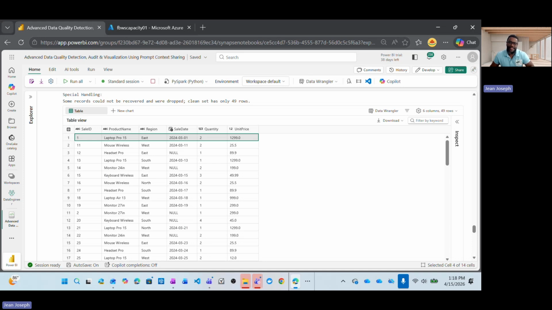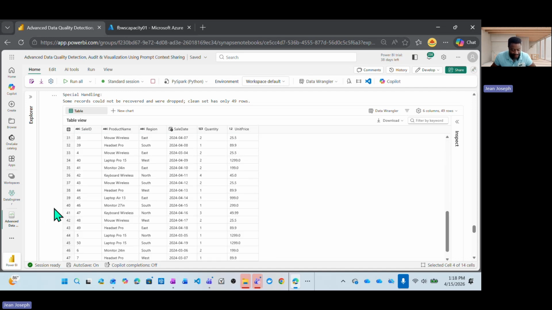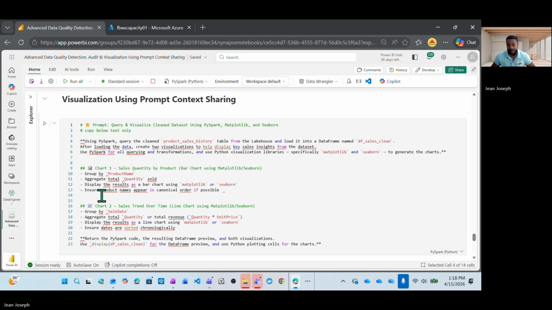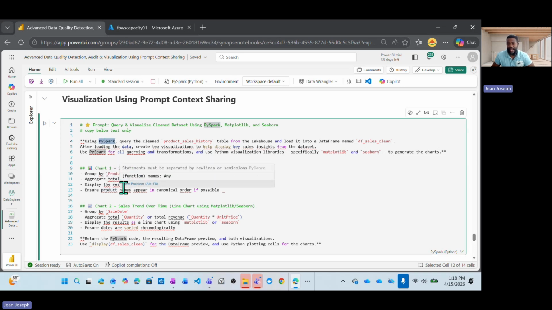So now with a clean data set, team, we can finally analyze the data set, right? After the data is clean, the next process would be to visualize that data. What this prompt is doing is loading the clean table using PySpark, because this is what we tell it, and generating clear bar and line charts using what we call matplotlib, right?